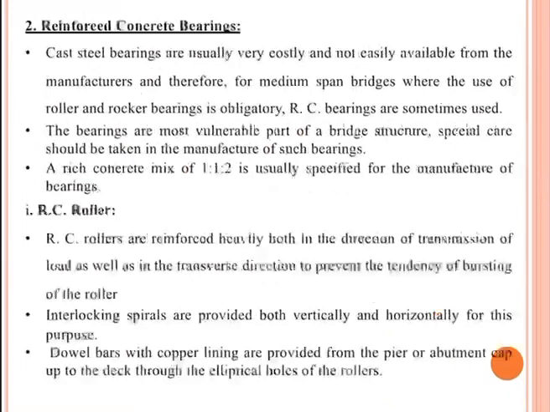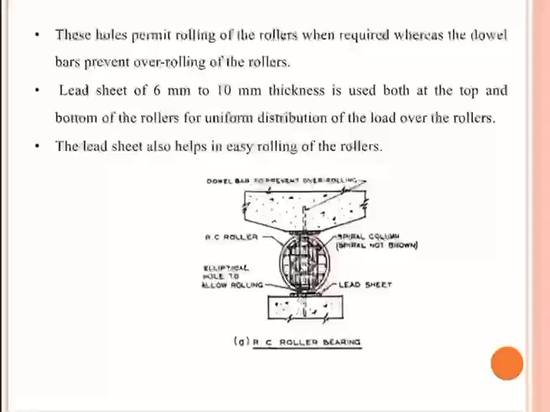First is the RC roller. RC rollers are reinforced heavily both in the direction of transmission of load as well as in the transverse direction to prevent the tendency of bursting of the rollers. Interlocking spirals are provided both vertically and horizontally for the purpose. Double bars with copper lining are provided from the pier or abutment cap up to the deck through the elliptical hollow of the rollers.